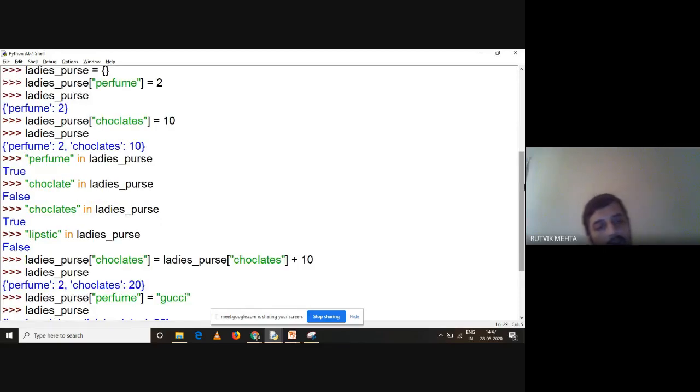Second, say for example, I want to update the value. The current value of chocolates is 10. How can I update that? So lady's purse of chocolates. This is a way of assignment like this.